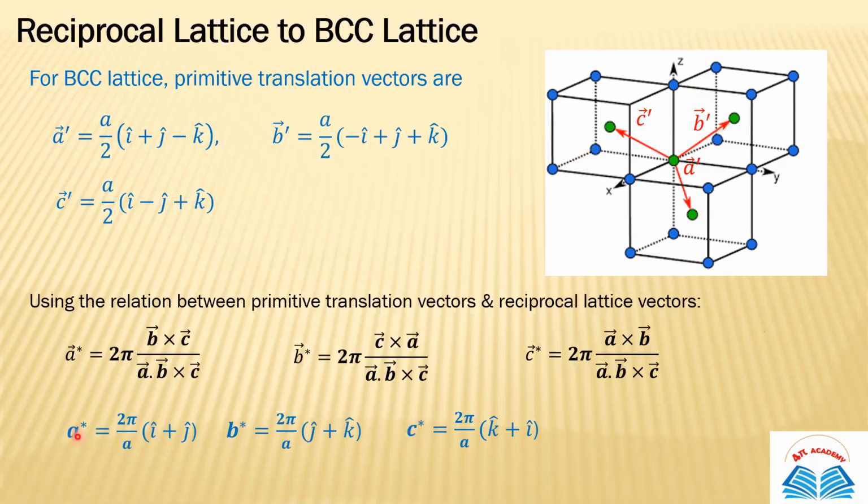So you can remember these formulas. These are very important because sometimes there is a direct question, and by using these relations, you can also get the answer, but it's always good to know or remember these formulas. So one more thing, the reciprocal lattice of the BCC lattice is basically an FCC lattice.